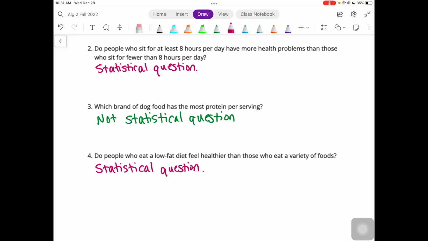You would also have to survey them to find out if they feel healthier. So that would be part of the study. Either way, you'd have to have a survey in there, but then you might want to do either an experimental or an observational study to gather the information about the diet.